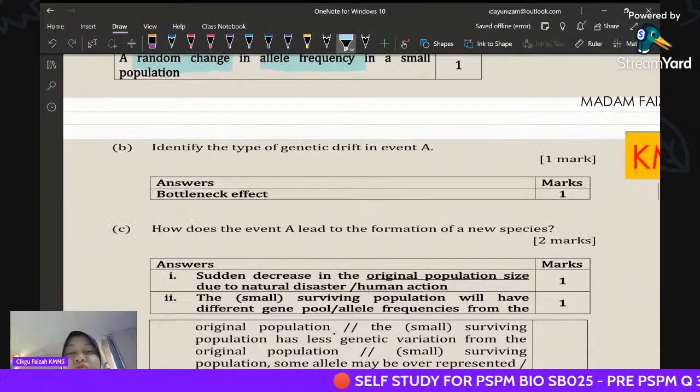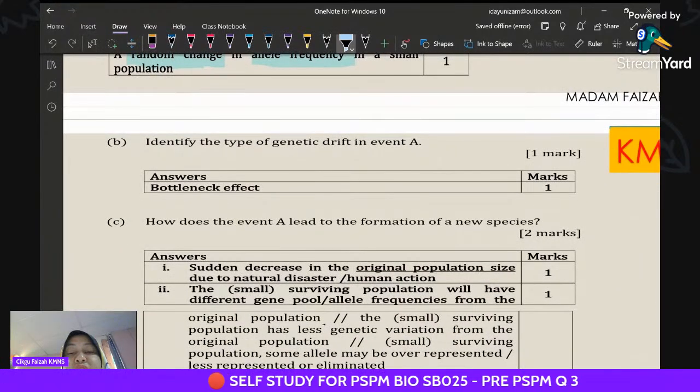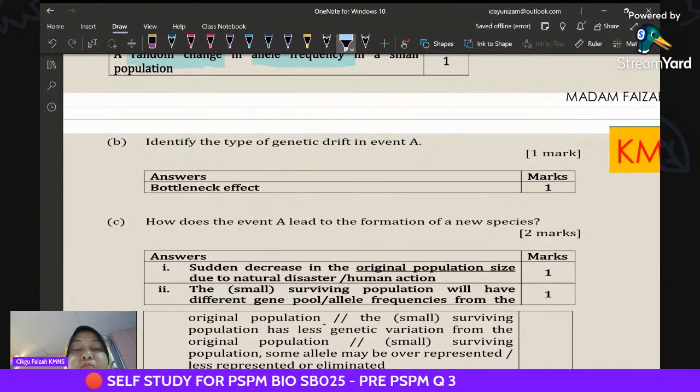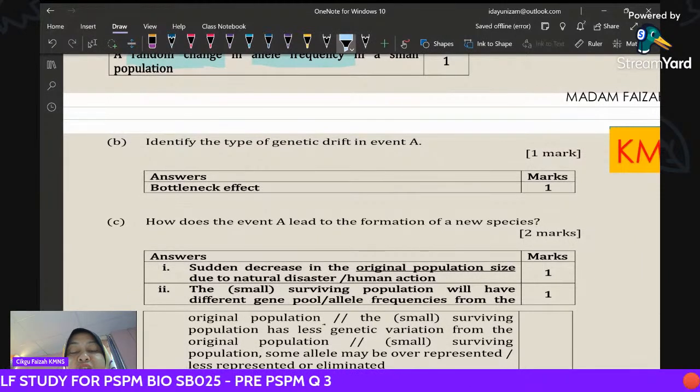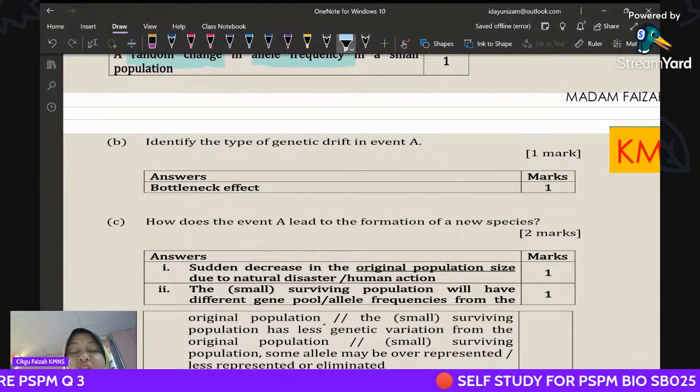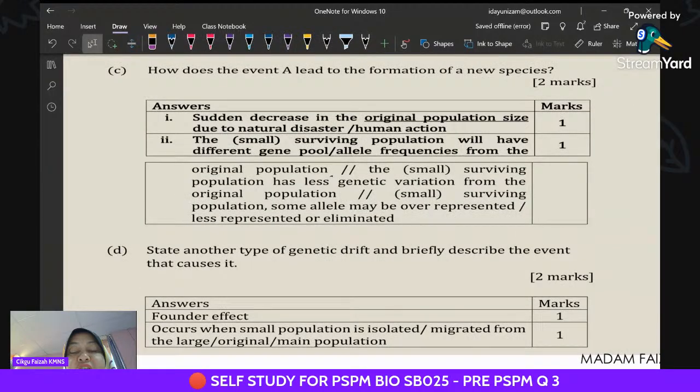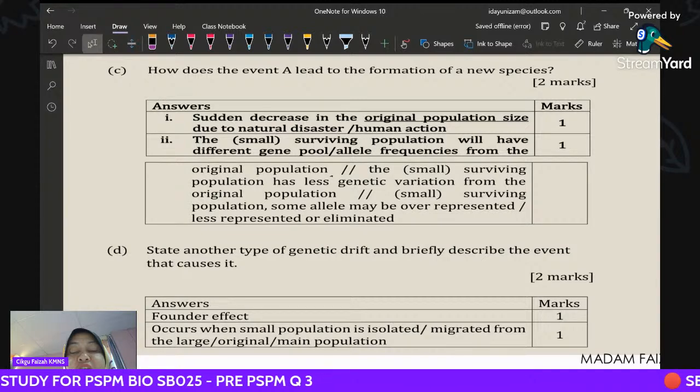So what is the event? The event is the bottleneck effect that was shown in the diagram just now. And how does this event lead to the formation of new species? As you know, speciation is the formation of new species from pre-existing species. So what happened?